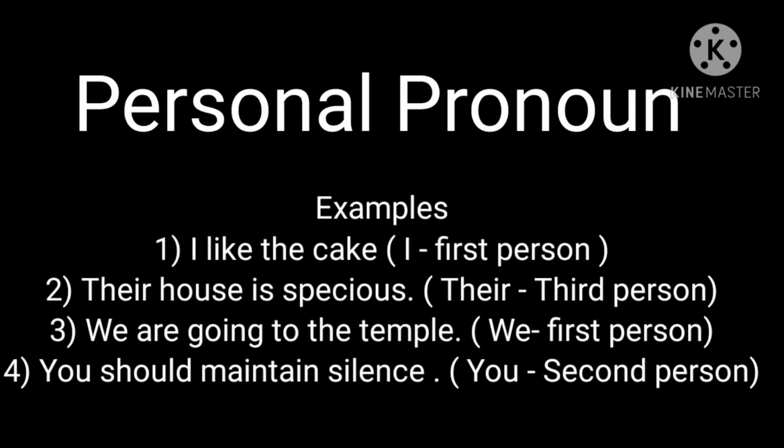Sentence number 3, we are going to the temple. We, this pronoun we use for two persons or for many persons including I. So this comes in first person. And sentence number 4, you should maintain silence. You, we use for the person with whom we are talking. So you, this is second person.